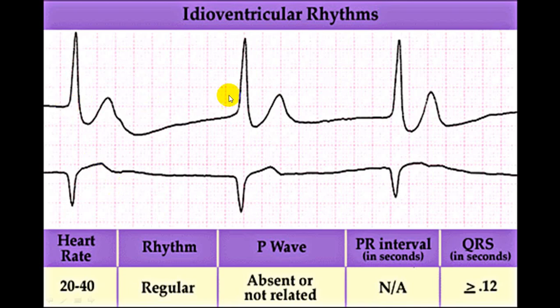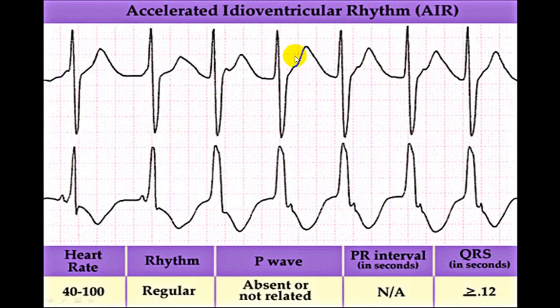Now here if you see, all QRS complexes are identical. They are broad, not preceded by P wave. QRS complex is broad, so this is a ventricular rhythm. As it is not preceded by P wave, you do not have a PR interval. And if the rate is calculated, this is between 20 to 40. So we'll call this an idioventricular rhythm. And if you calculate here, roughly this is 50, 57. So this is less than 100, but more than 40. So this is called accelerated idioventricular rhythm.